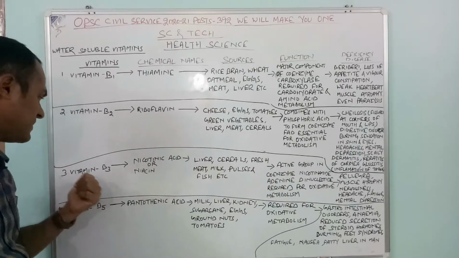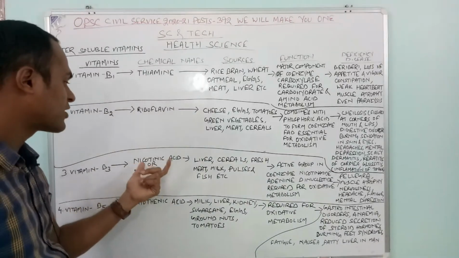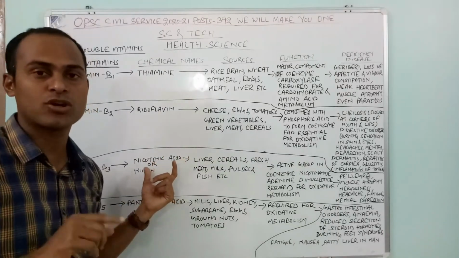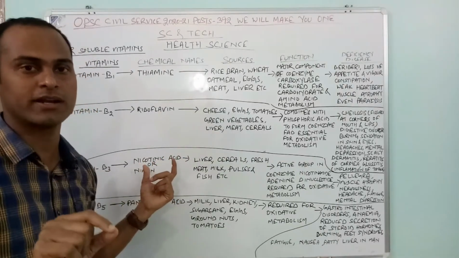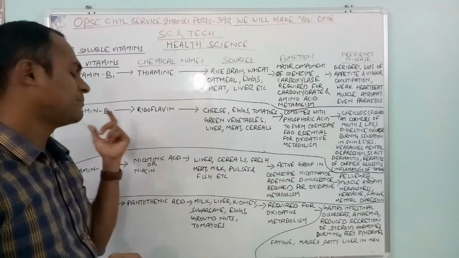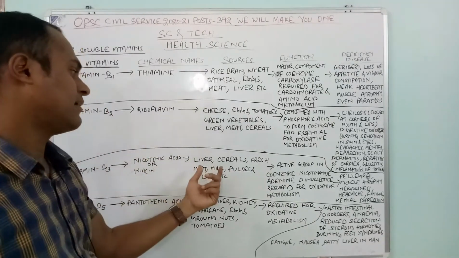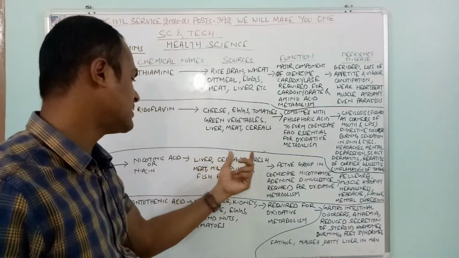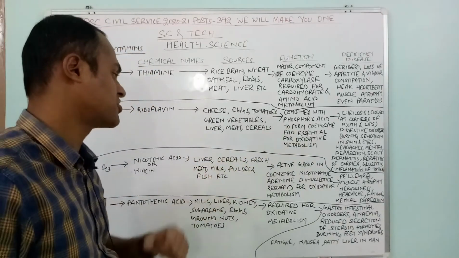Then coming to vitamin B3, it is called nicotinic acid or niacin. The chemical name is nicotinic acid. B3 is nicotinic acid, and B2 is riboflavin. Then what are the sources? Liver, cereals, fresh meat, milk, pulses and fish.